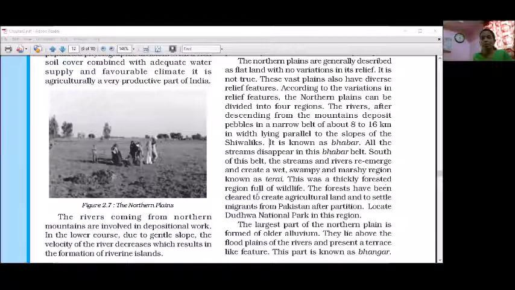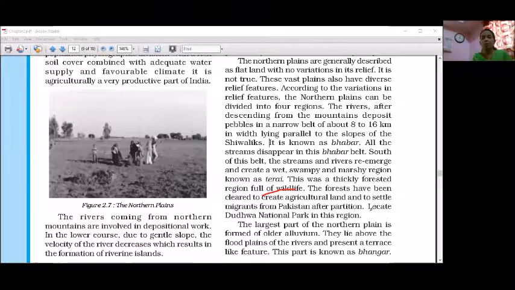This was a thickly forested region full of wildlife. The forests have been cleared to create agricultural land and settle the migrants from Pakistan after partition. This is the Tarai. We have studied here Bhabar and Tarai.